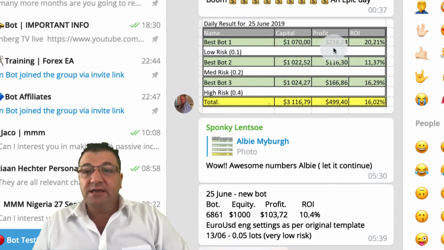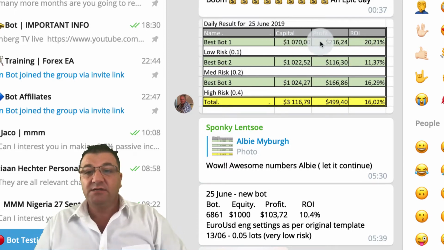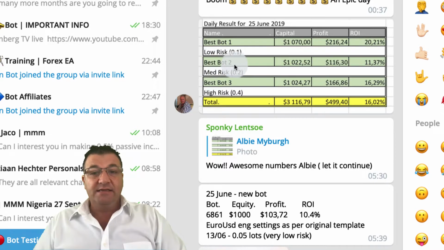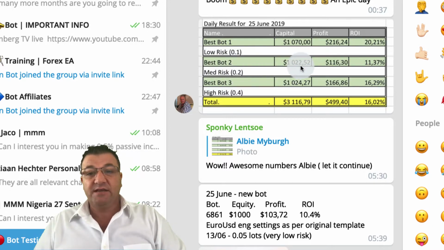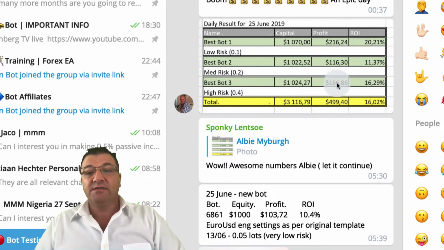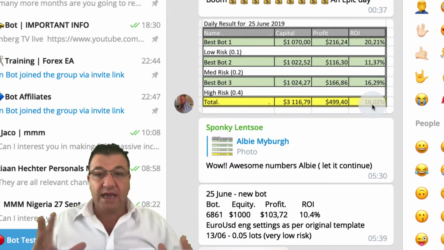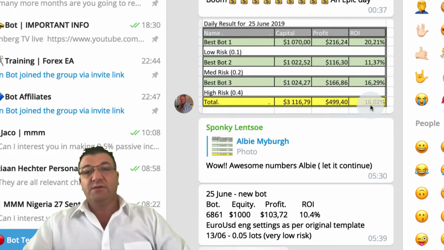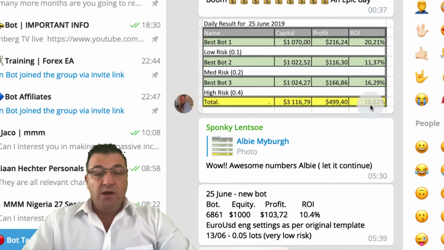So over here you can see that he's invested $1,070, and the profit for yesterday, the 25th of June, he made $216. That's 20% profit. His second bot's on a medium risk, and he's invested $1,000 and he made $116. His third bot is a high risk bot, and he's got $1,000 invested there, and he made $166 there. And you can see the different return on investments over here. So overall, his account had $3,116, and he made an overall return on investment of 16%. This is all done in one day, which is absolutely phenomenal.